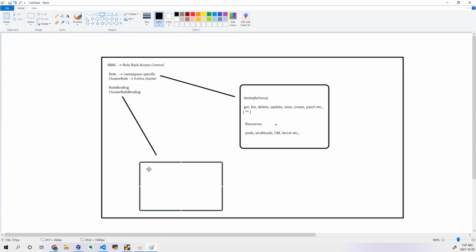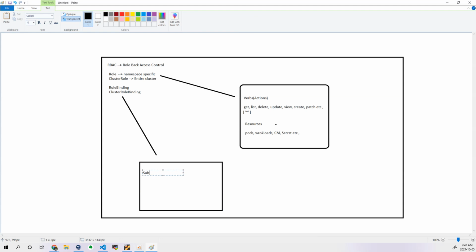So the subject is where you specify to whom you will apply it: which user, or group, or service account you want to apply this to. That is defined in the subject.